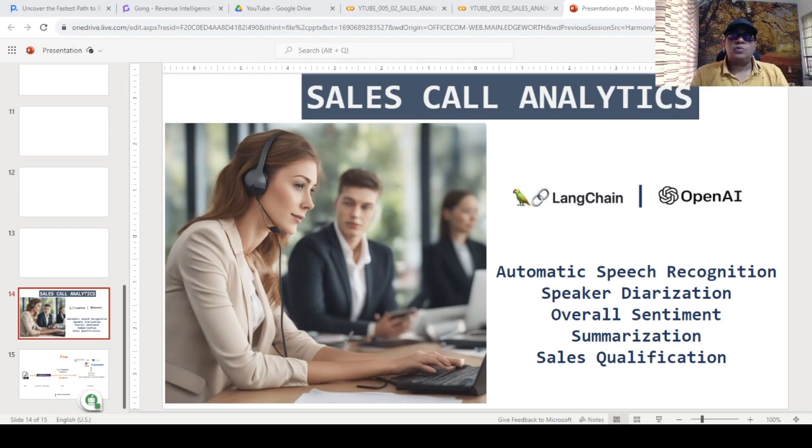And then what we are going to do is pretty interesting. The whole sales call analytics is very deep in itself. But we are going to do some very simple things like finding the sentiment within the sales call, doing a summarization, and using some very rudimentary basic sales qualification framework, like for example BANT, so that we can qualify the prospects better. So let's see how the typical flow looks.